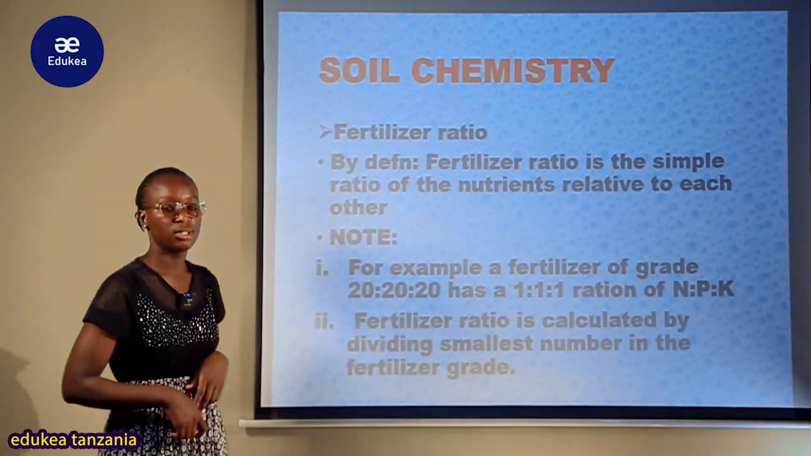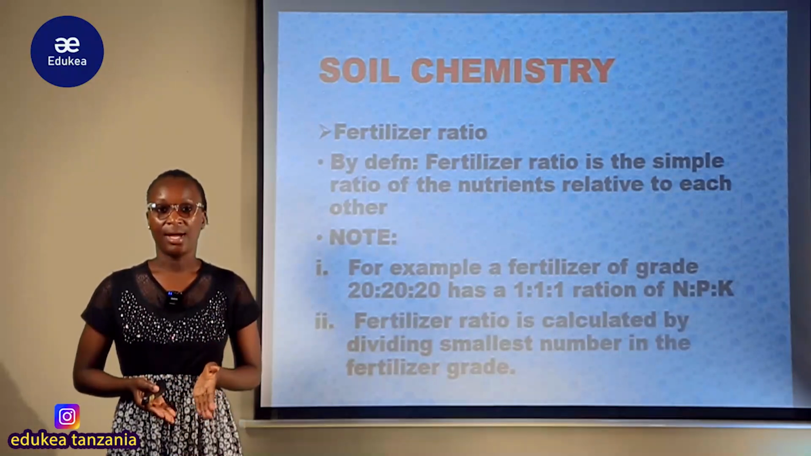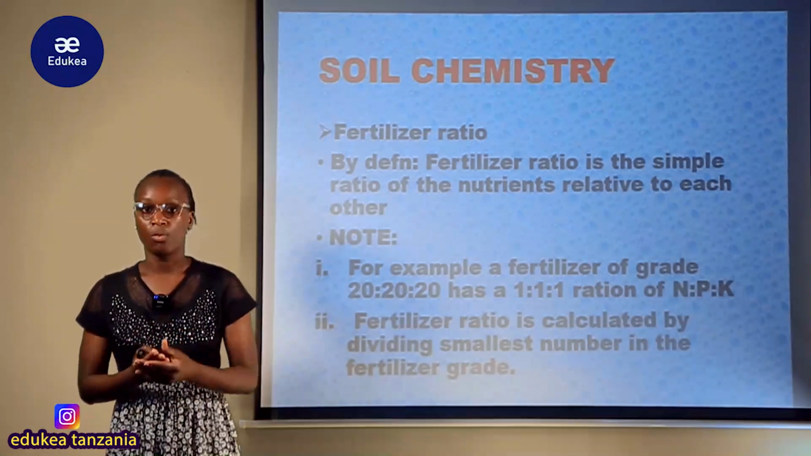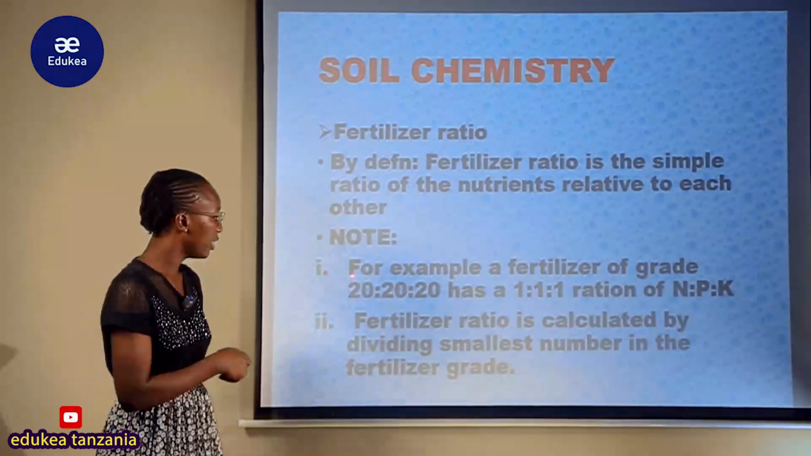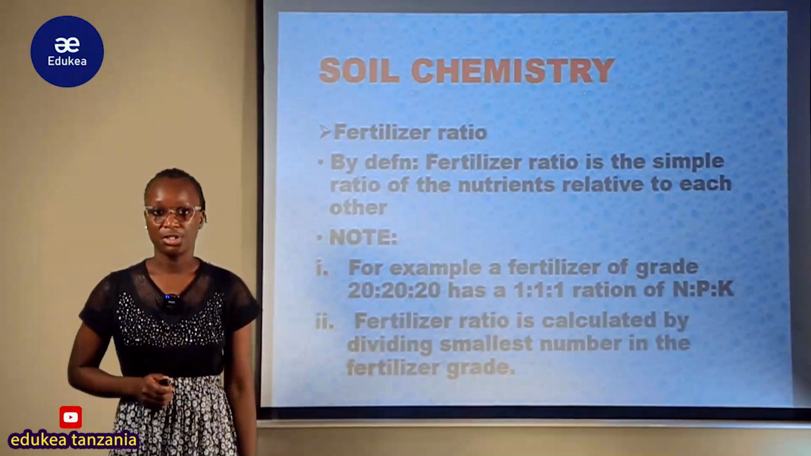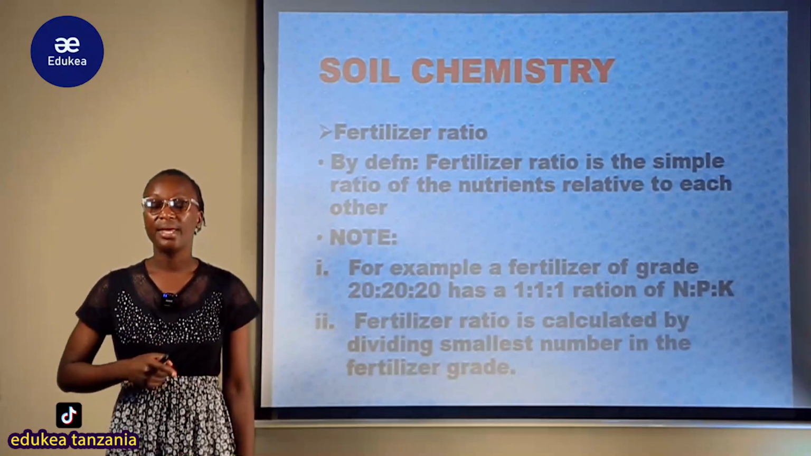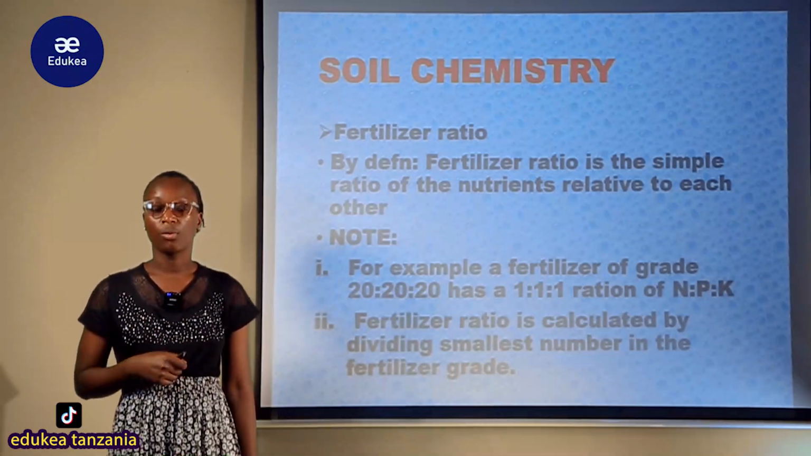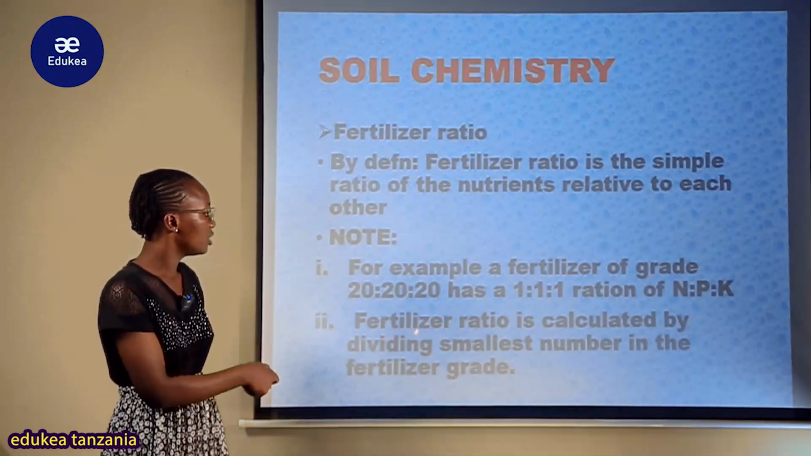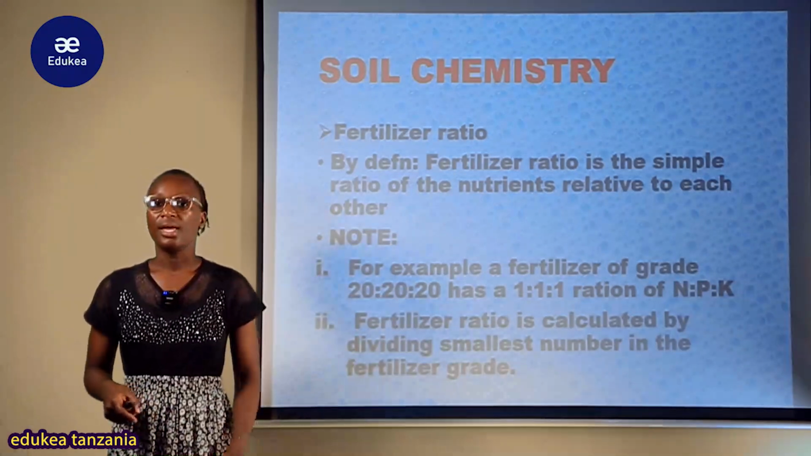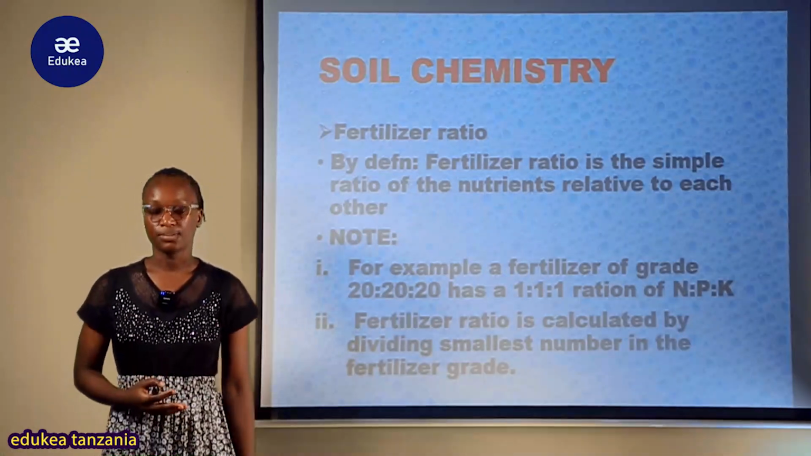20:20:20. 20:20:20 means that zote zimefanana. Hatuwezi kujua huyu ndio mdogo, huyu ndio mkubwa. Kwa hiyo tunachukua moja tunagawanya kwa kila moja. Means that itakuwa 20 chini ya 20, ratio 20 chini ya 20, ratio 20 chini ya 20. Simply baada ya kufanya division utakuja kupata 1 ratio 1 ratio 1. Ndio maana hapa kapata kwamba 20 ratio 20 ratio 20 ina 1 ratio 1 ratio 1 simple numbers.